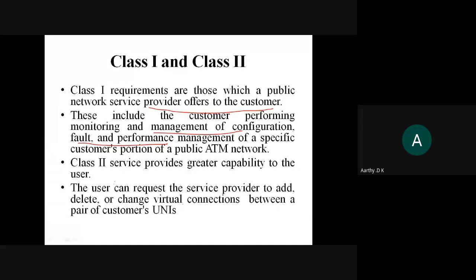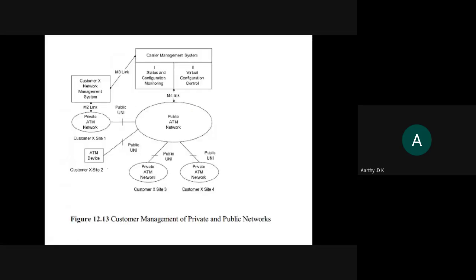Likewise, class 2 provides a capability such that you can add or remove your virtual connection. This is the diagram we saw, right? Class 1 is for status and configuration management and class 2 is for virtual configuration. So this is where your M3 interface comes in. M3 comes in when the customer communicates with the carrier management system. This carrier management system is split into two, class 1 and class 2.